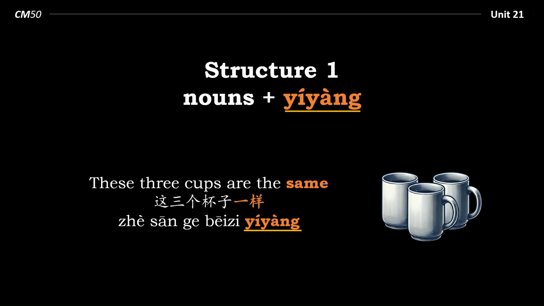So it must be plural nouns, and in this sentence, the plural is brought out by 这三个, these three. 这三个杯子, these three cups. And note that in the English we have the to be verb are, but in the Chinese we do not use the to be verb. So it would be like saying these three cups, 这三个杯子, the same, 一样.